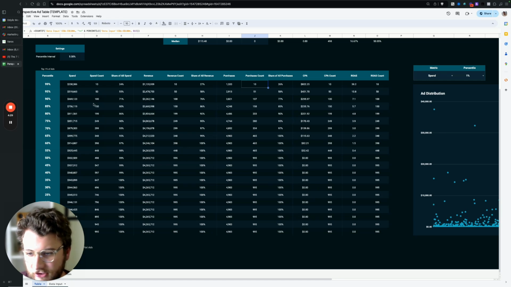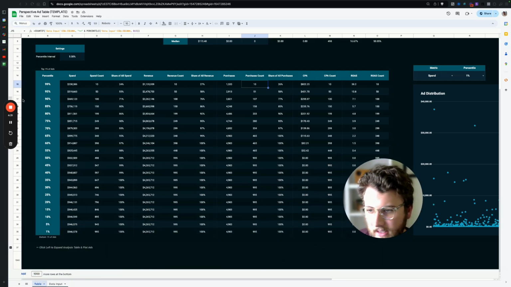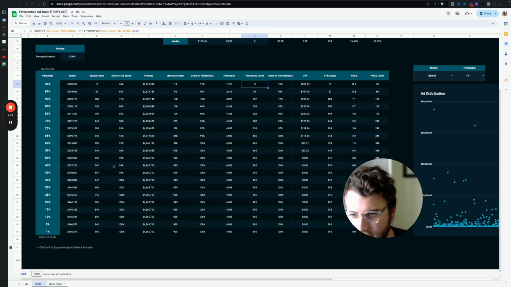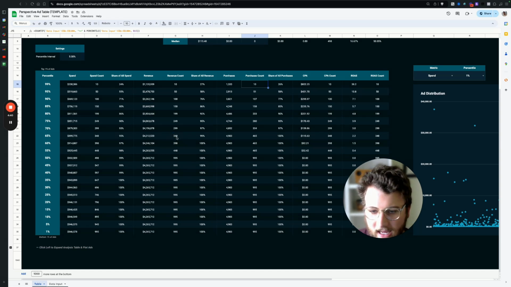We can see in this chart here, and again, these are percentiles, going in about 5% increments, that the ads that do anything, the ads that generate any revenue, pretty much there's 348 ads that generate all the revenue.